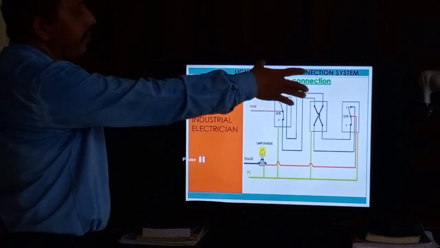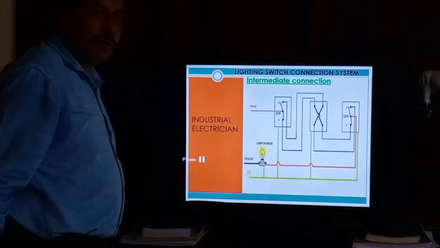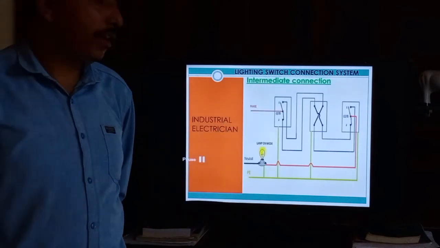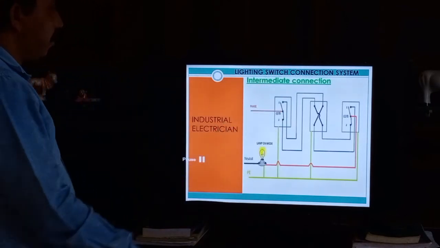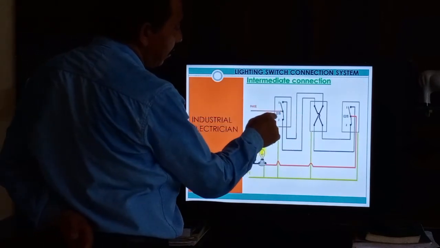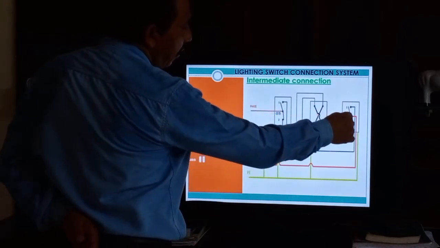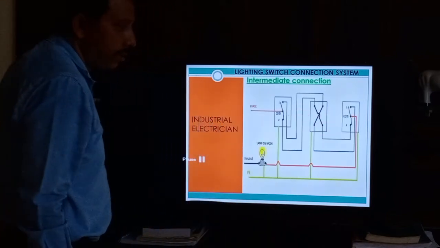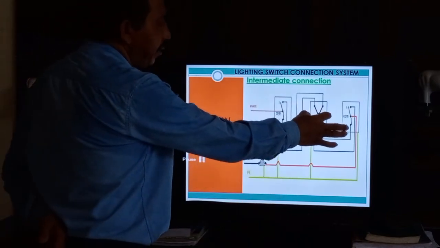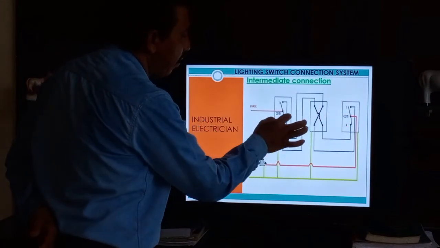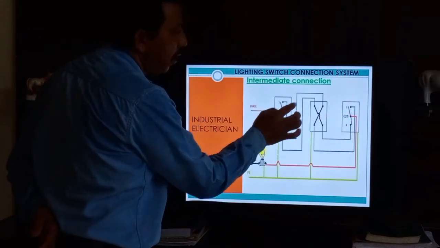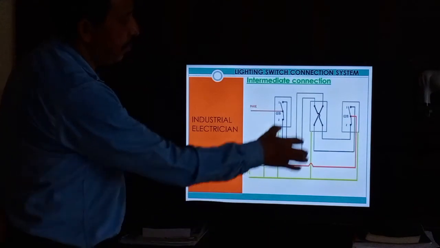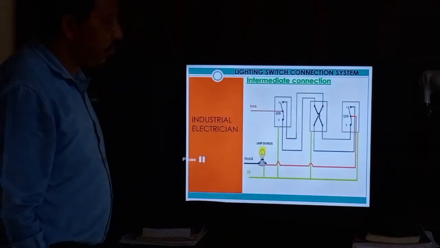So this is the connection of the intermediate switch. You see they have already written in, this is one two-way switch and another two-way switch, and this one is the intermediate switch. It always comes in the middle part. One side two-way, another side two-way, so the middle one is the intermediate switch.